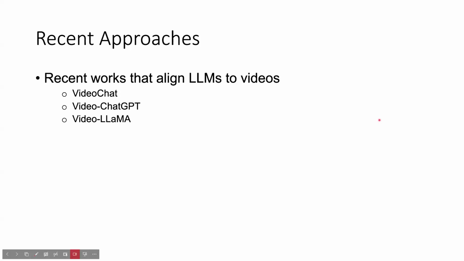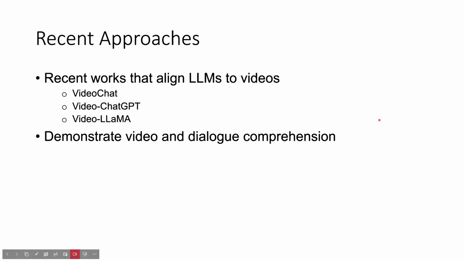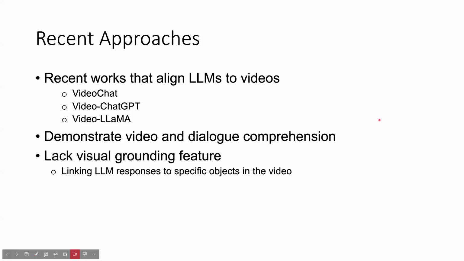However, there are some recent approaches. Some works that align LLMs to videos are Video-ChatGPT and Video-LLaMA, and they demonstrate video and dialogue comprehension. However, they do lack a visual grounding feature, which is responsible for linking LLM responses to specific objects in the video, as well as the use of audio.